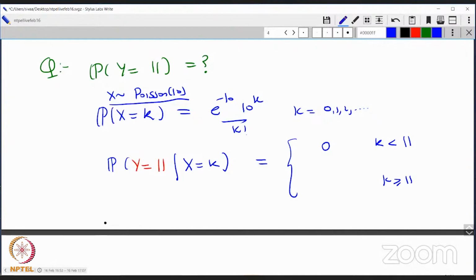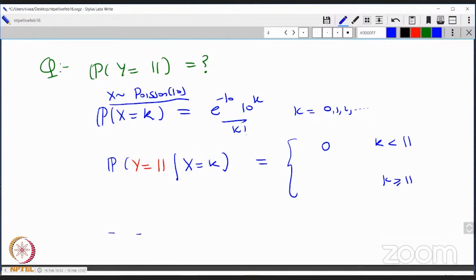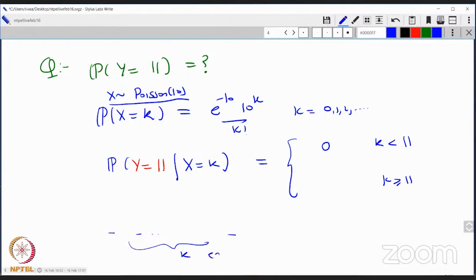So you have k earthquakes. So let's say 1, 2, and so on. This is k earthquakes, out of which you want 11 to be above 5. So you want to mark 11 of them among the k. So 11 of them are above 5, and the rest of them are below 5.